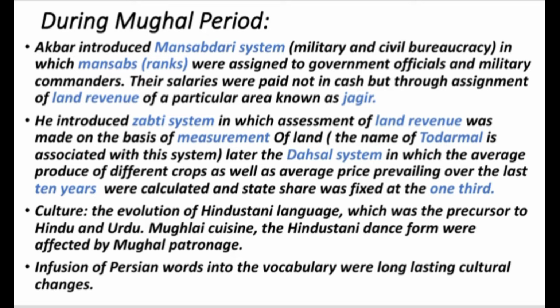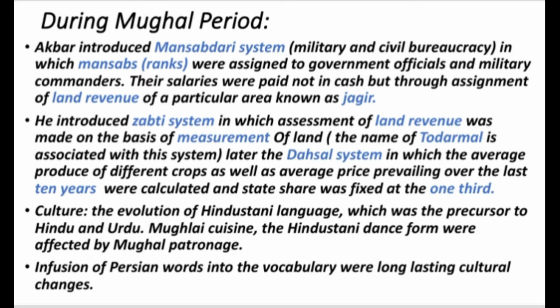He also introduced the Zabti system, in which assessment of land revenue was made on the basis of measurement of land. Todar Mal is associated with this system, and later the Dahsala system, in which the average produce of different crops as well as the average price prevailing over the last 10 years were calculated, and the state share was fixed at one third.